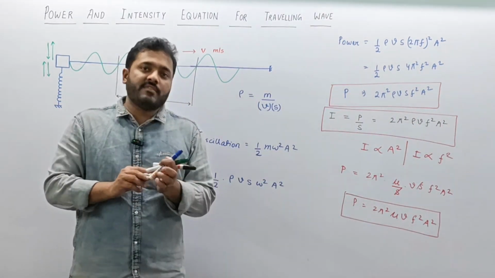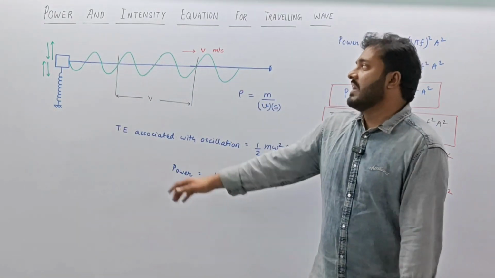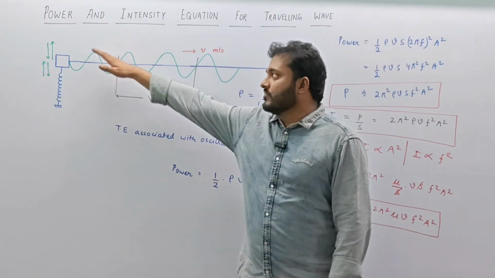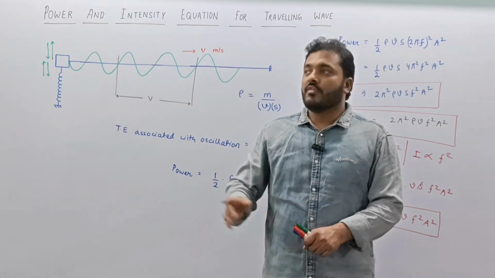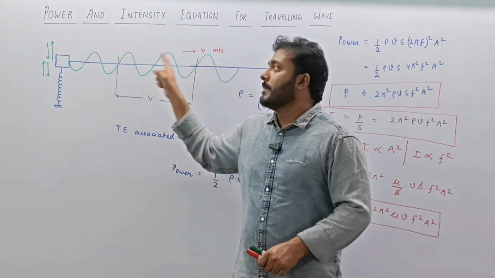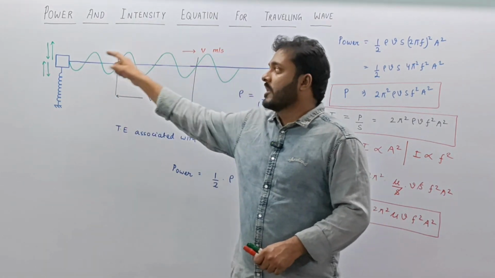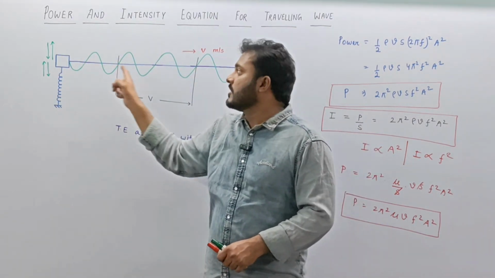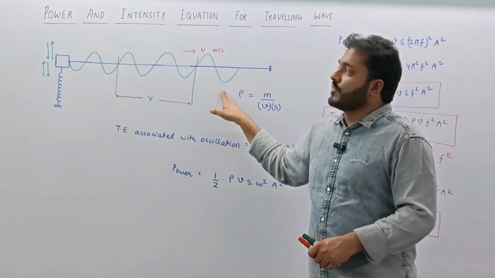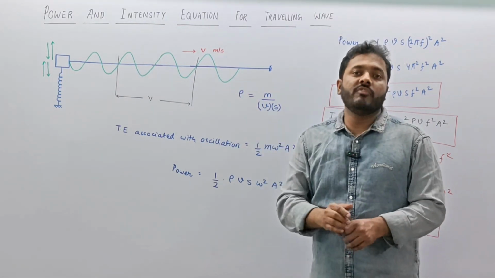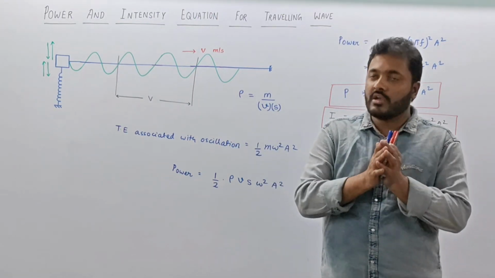तो सर ये जो डेरिवेशन हम लोगों ने किया, मैं इसको फिर से एक बार शॉर्ट में बता दे रहा हूँ. So we have an oscillator which is producing a transverse wave. Transverse waves are produced when the wave is propagating perpendicular to the direction of disturbance. तो ये wave जो है वो perpendicular to the direction of disturbance travel कर रहा है with a speed of v meter per second. For a transverse wave to generate in the medium, we need the medium to be elastic in nature and have certain inertia.